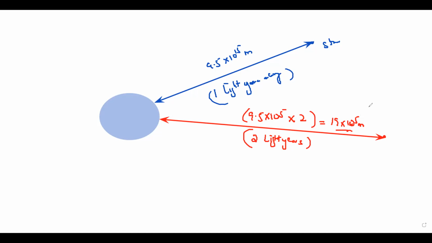If anything is 3 light years away from us, we multiply 9.5 exponent 15 by 3. If something is 4 light years away from us, we multiply 9.5 exponent 15 meters by 4. If it is 3.5 light years away from us, we multiply 9.5 exponent 15 by 3.5 to get the total distance in meters.